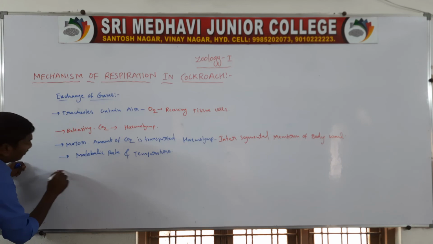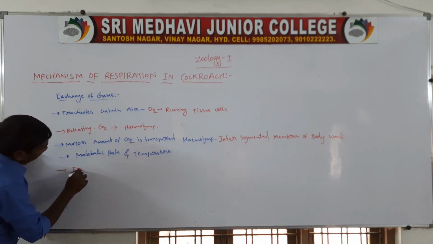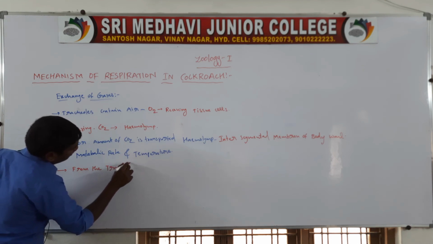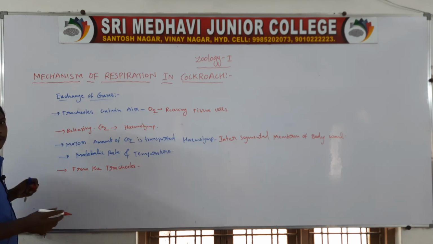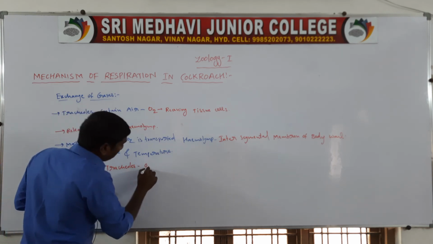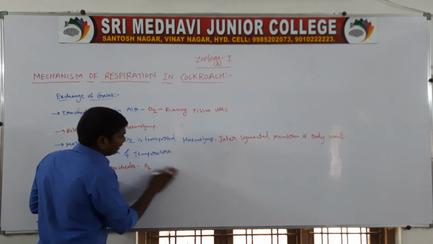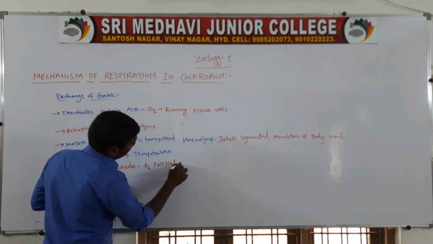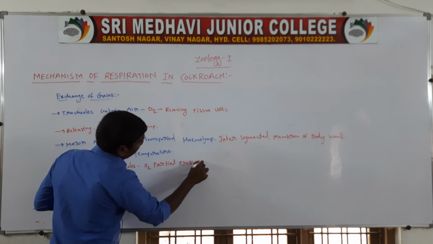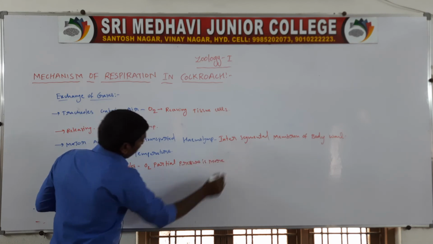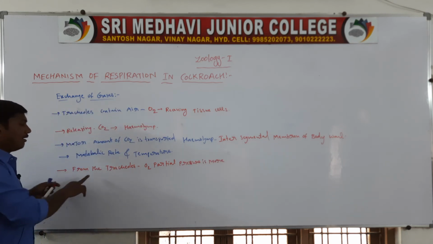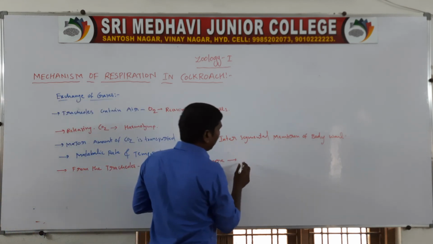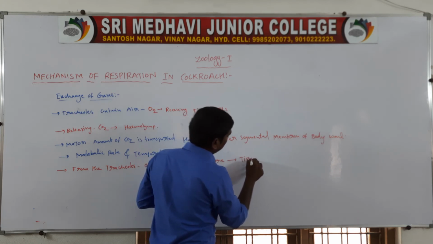Next, from the tracheoles, the oxygen partial pressure is more, so oxygen moves from the tracheoles to the tissues.